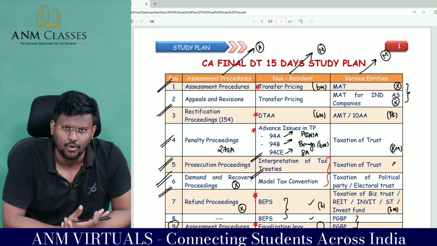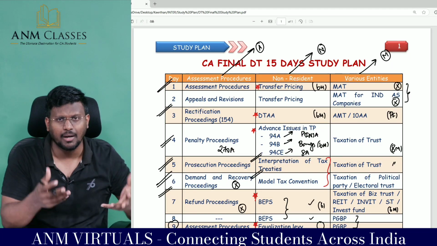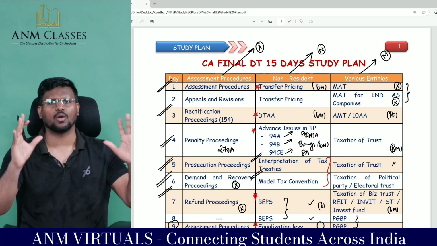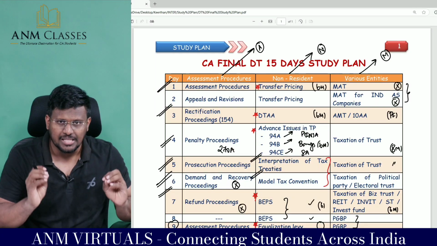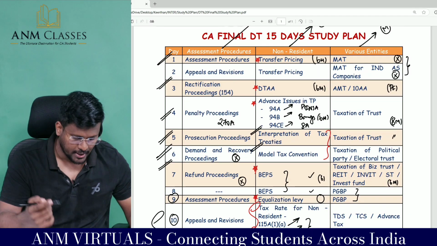Sir, penalty will come for how many marks? I don't know. They are asking some question of 4 marks, 6 marks, 8 marks, 10 marks, like that. They are spreading assessment procedure, giving a weightage of 20 marks. 20 minimum. If you want, you can take the RTP and count the marks. I have done it. That's why I am saying.